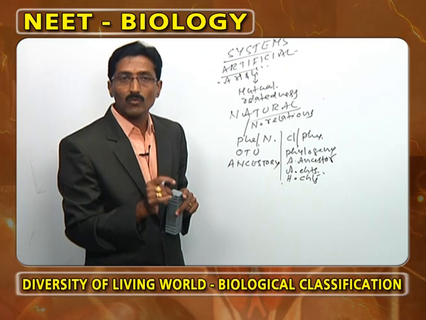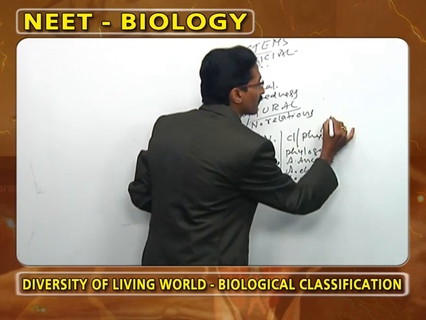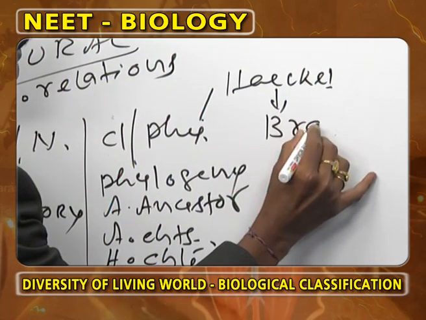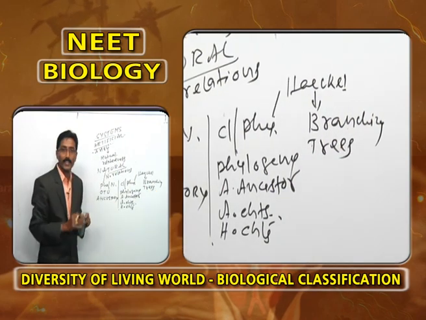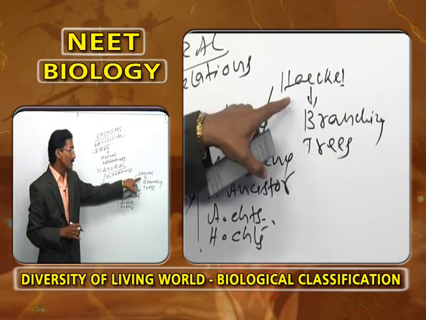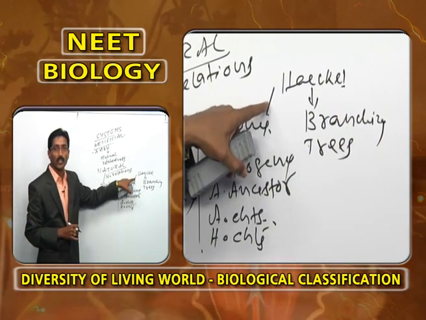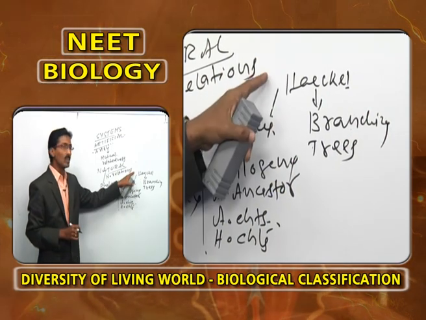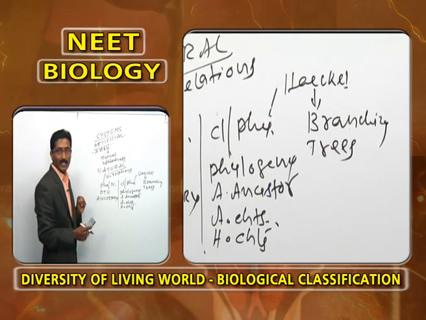Now, one more important point: in order to represent the phylogeny of an organism, Haeckel introduced branching as well as trees. Haeckel used the branching and trees to explain the phylogeny of an organism. And already we have one idea: Haeckel proposed the word ecology. Ecology is also called environmental biology. Now, it is the biological classification.